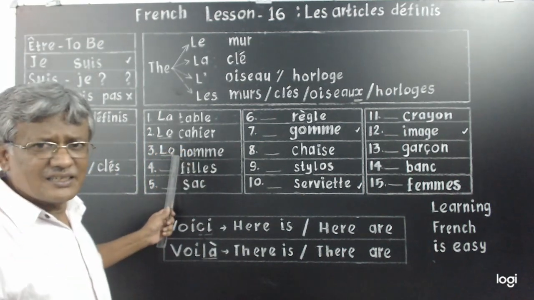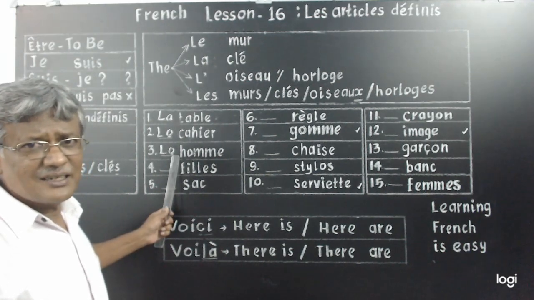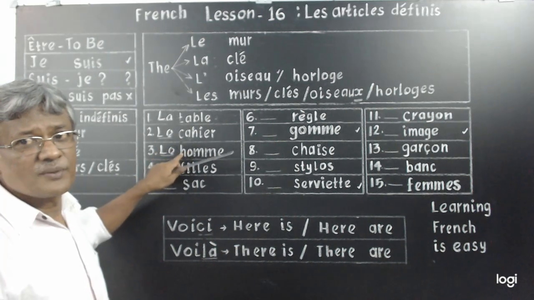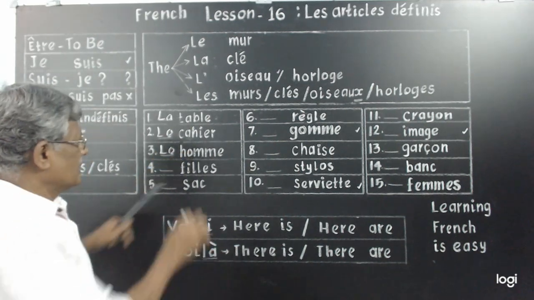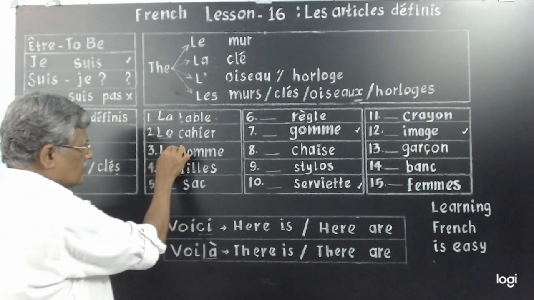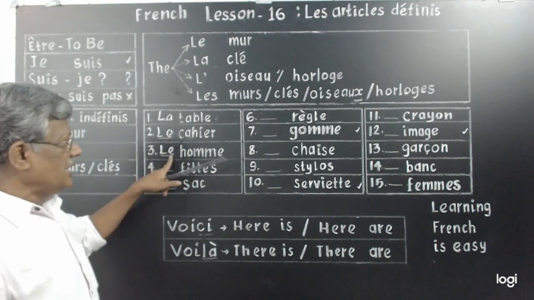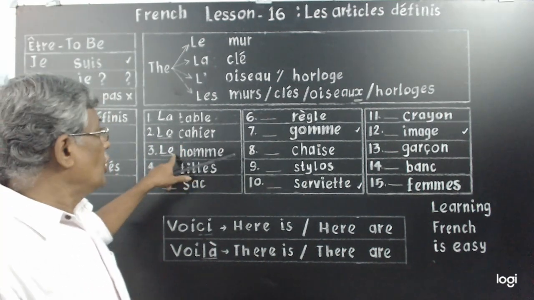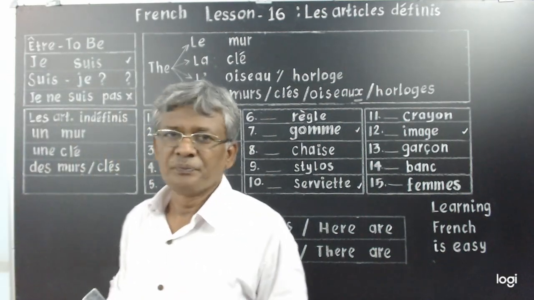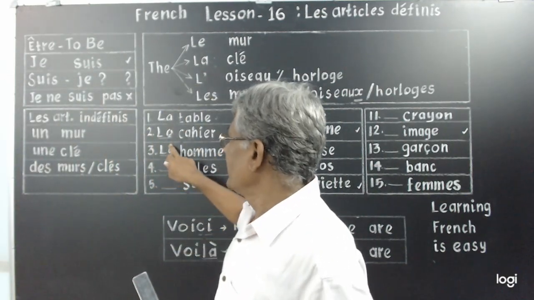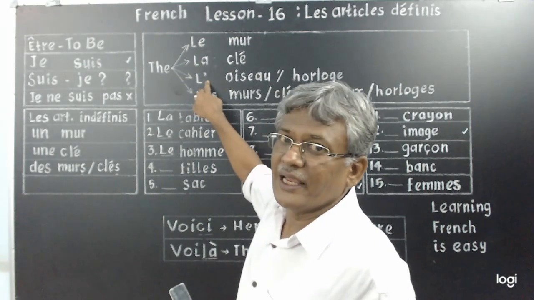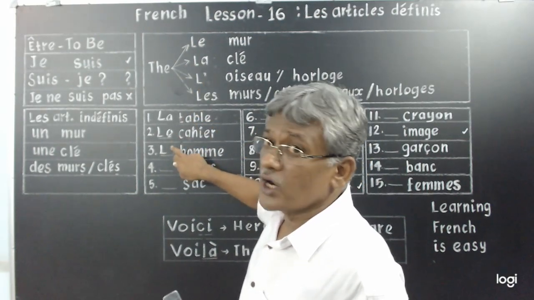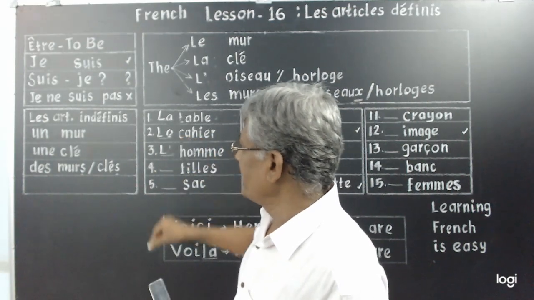Is it the correct answer? Le. E and H will clash. We do not allow that. Le is a monosyllabic word. We don't allow. So this LE becomes L apostrophe. The E is removed and an apostrophe is written.